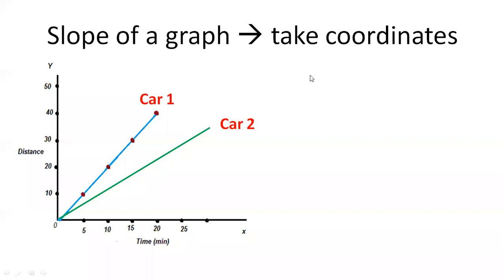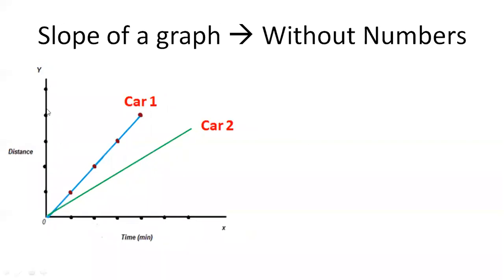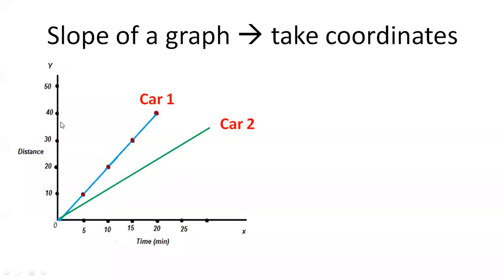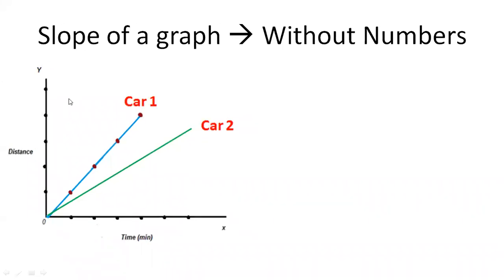But suppose the graph is like this. What is the difference between this graph and the previous graph? You can see these numbers are available here. So taking coordinates and taking the slope is very simple, right? But what about this? When numbers are not given, how to check who has more slope?